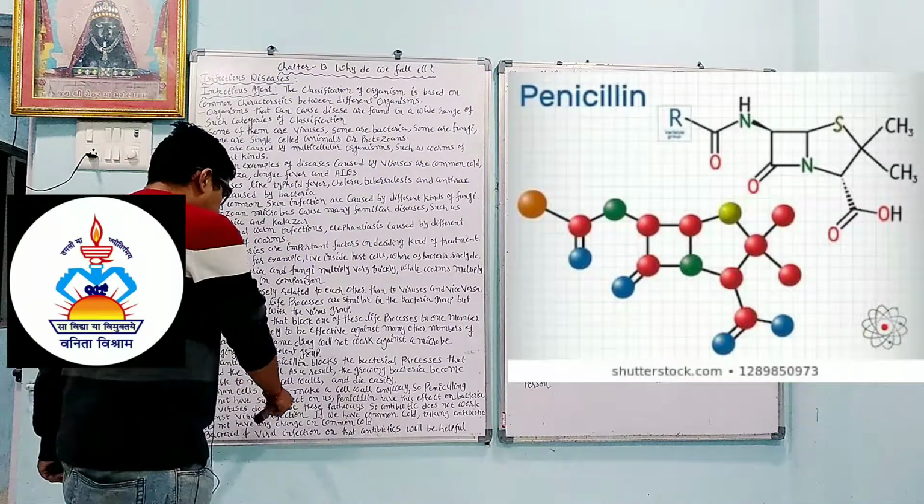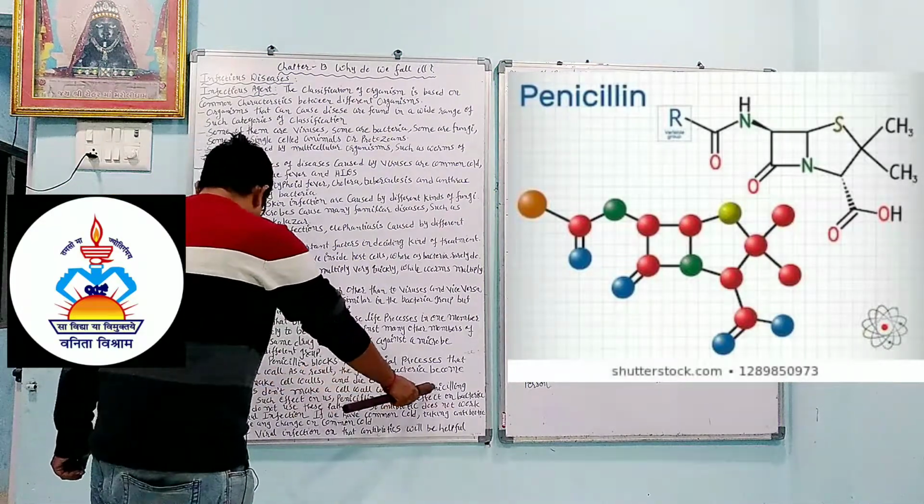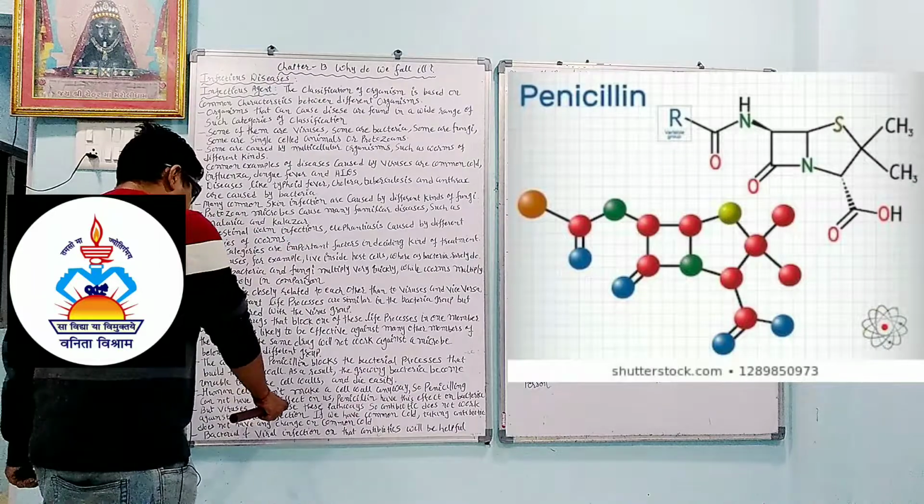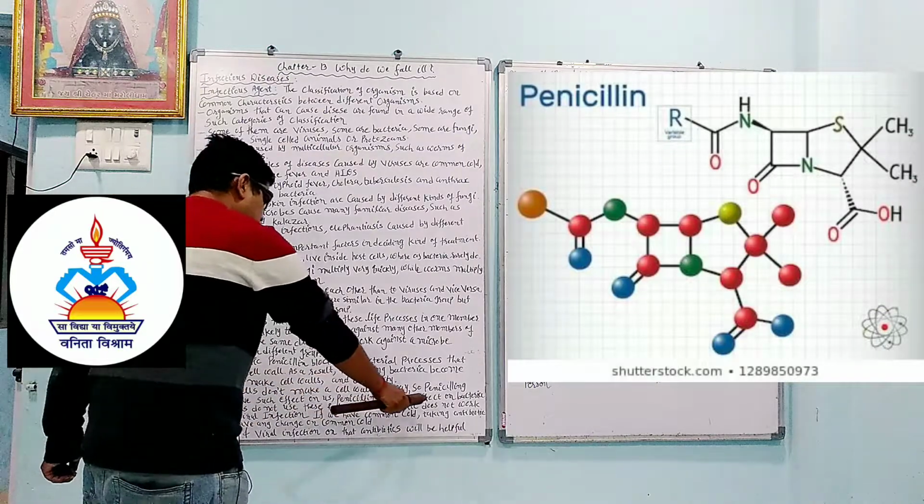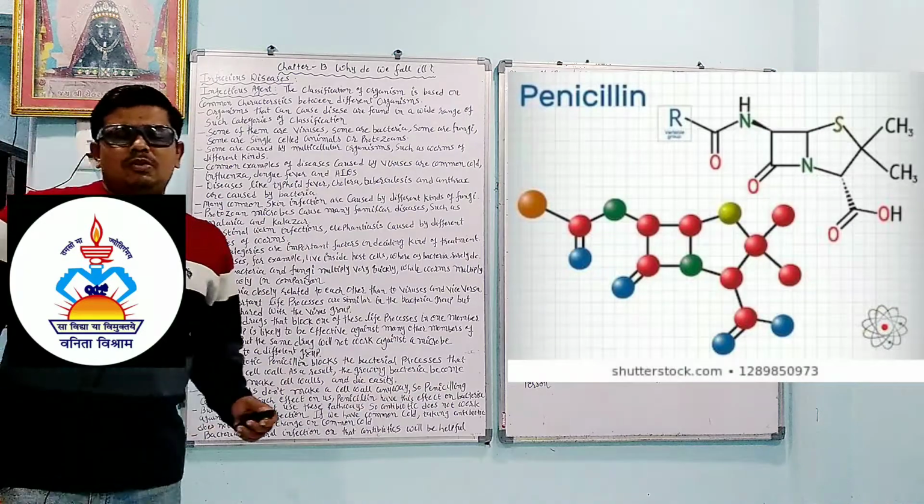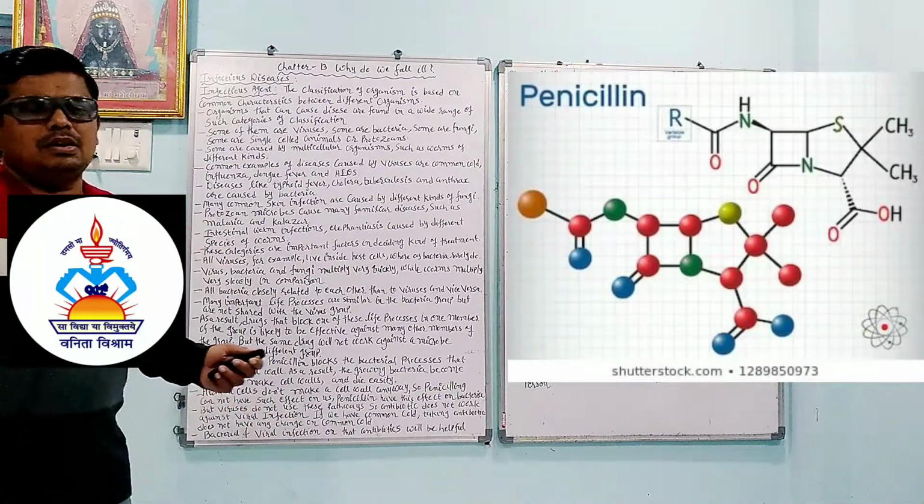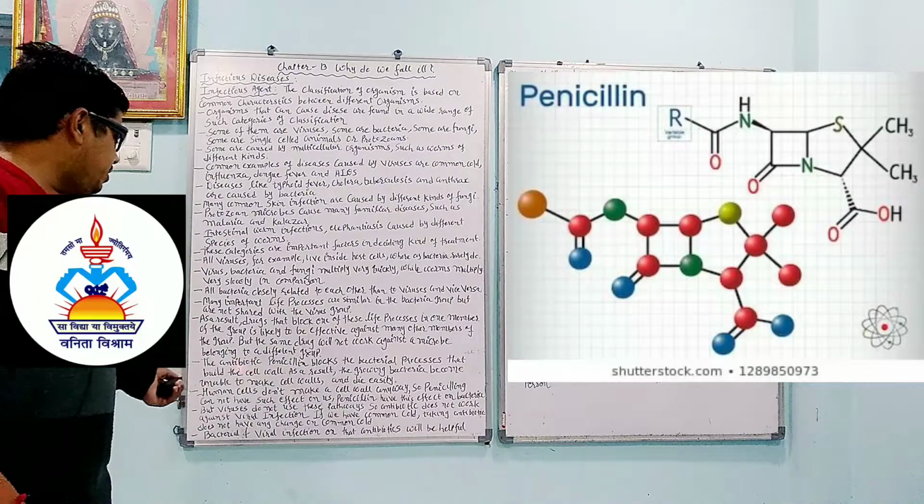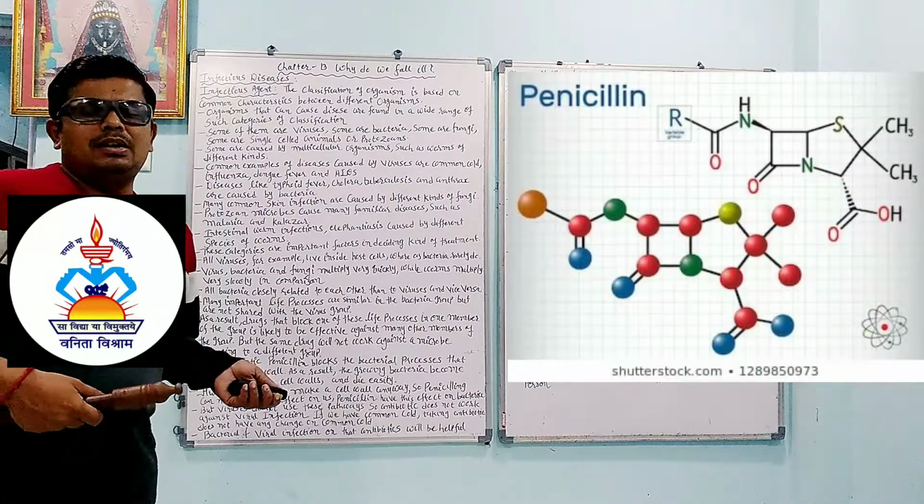Human cells don't make a cell wall anyway, so penicillin cannot have such an effect on us. Penicillin has this effect on bacteria. So when penicillin was experimented on humans, what happened? Human cells are animal cells.